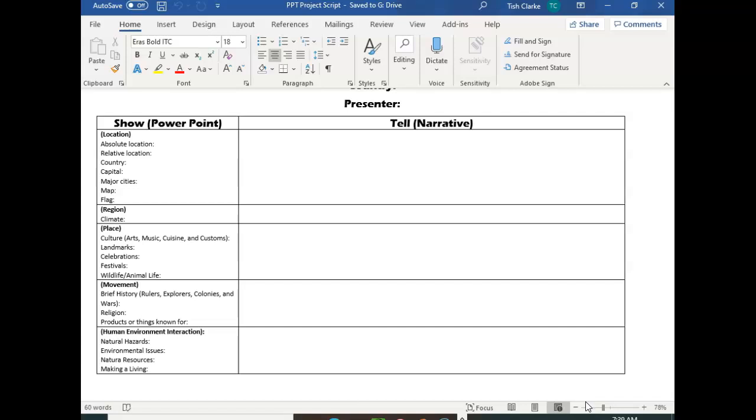This is one of the test grades, but you have to have it in front of you to give the presentation as well. So you have to figure out how you're going to do that.